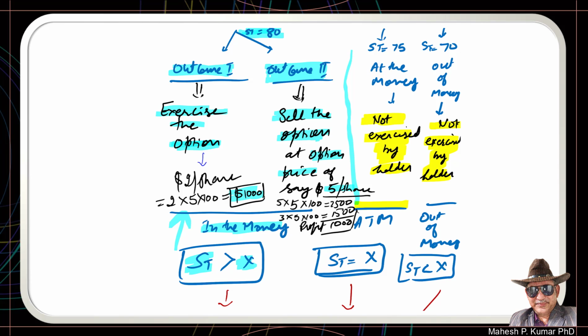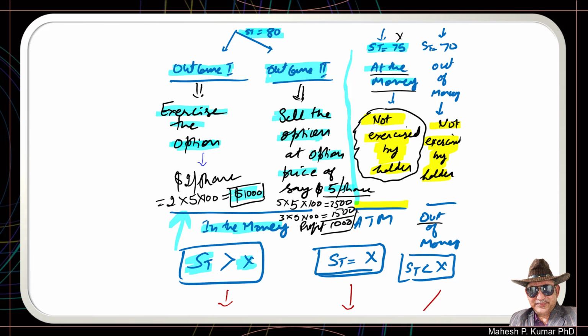However, when on expiration the option is at the money, which means the strike price is exactly equal to the market price of the share, at that time the option is said to be at the money, and the option is not exercised by the holder.